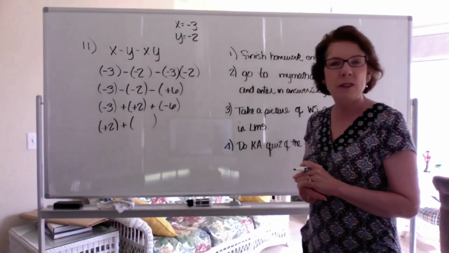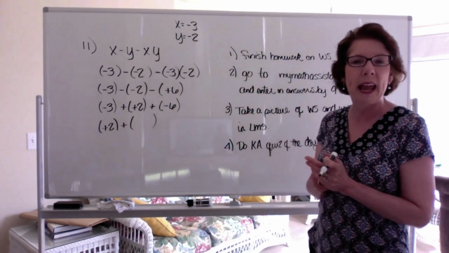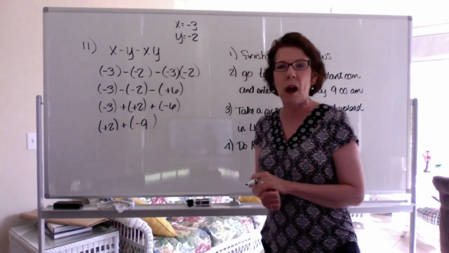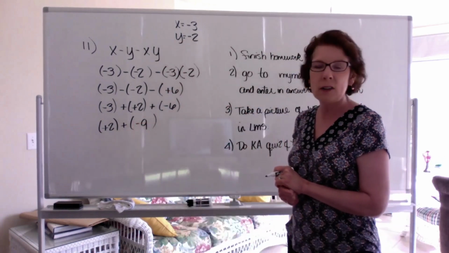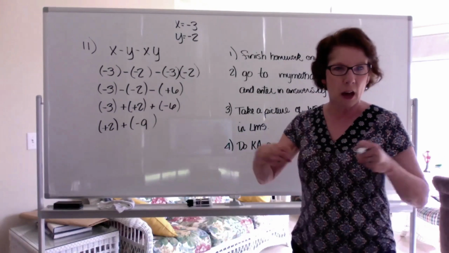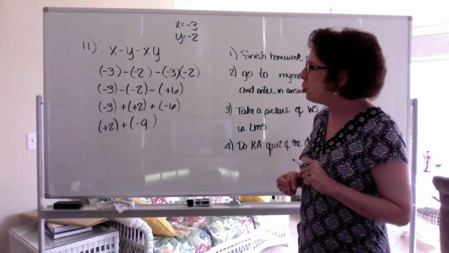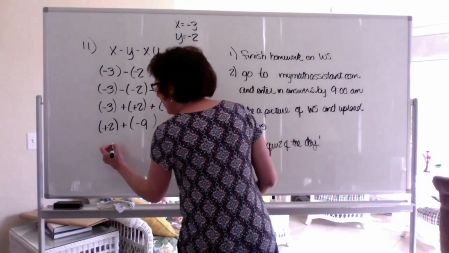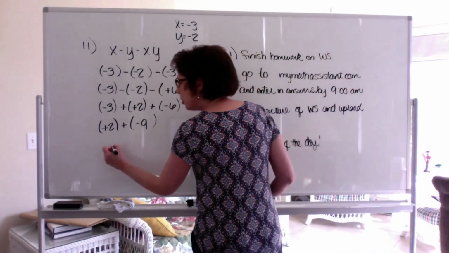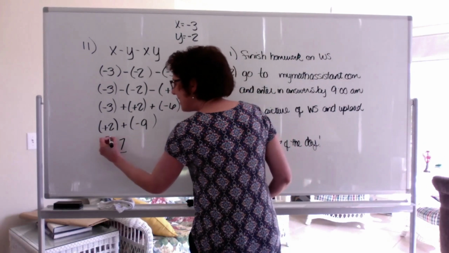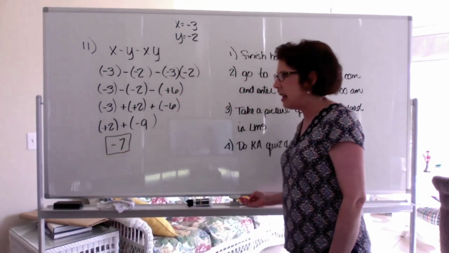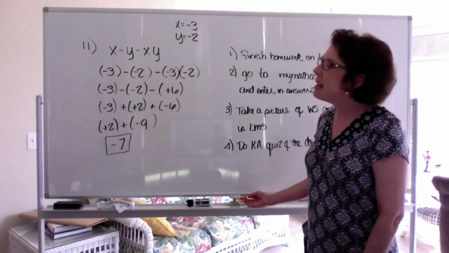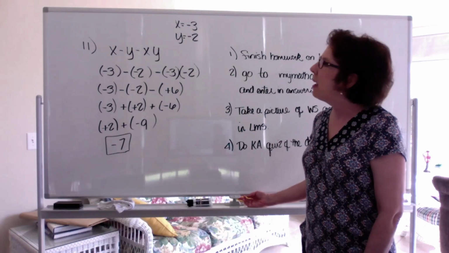But let's combine the two negatives. -3 and -6 is -9. Okay, here we are again. Two integers with opposite signs, tug of war. We're going to see that the negative team is going to win. -9 plus +2 is -7. Negative team wins. They have 7 extra players. Okay, so that is our new concept for today.